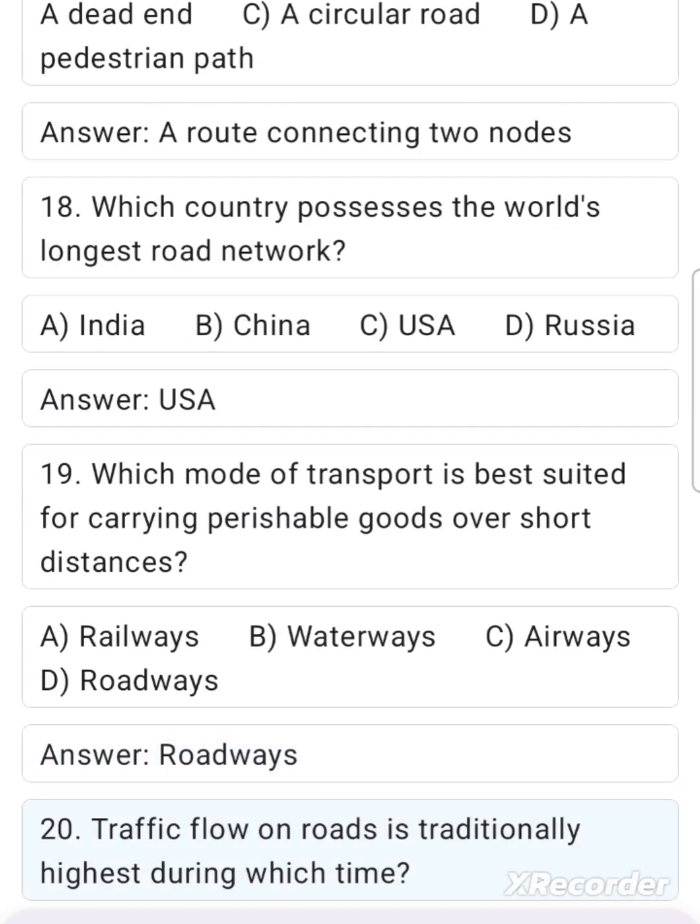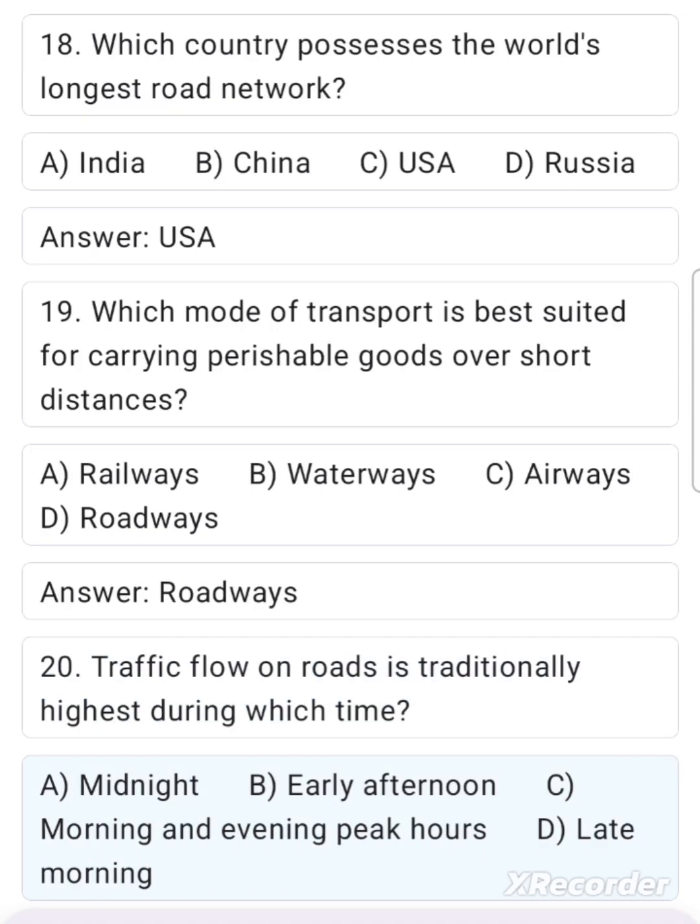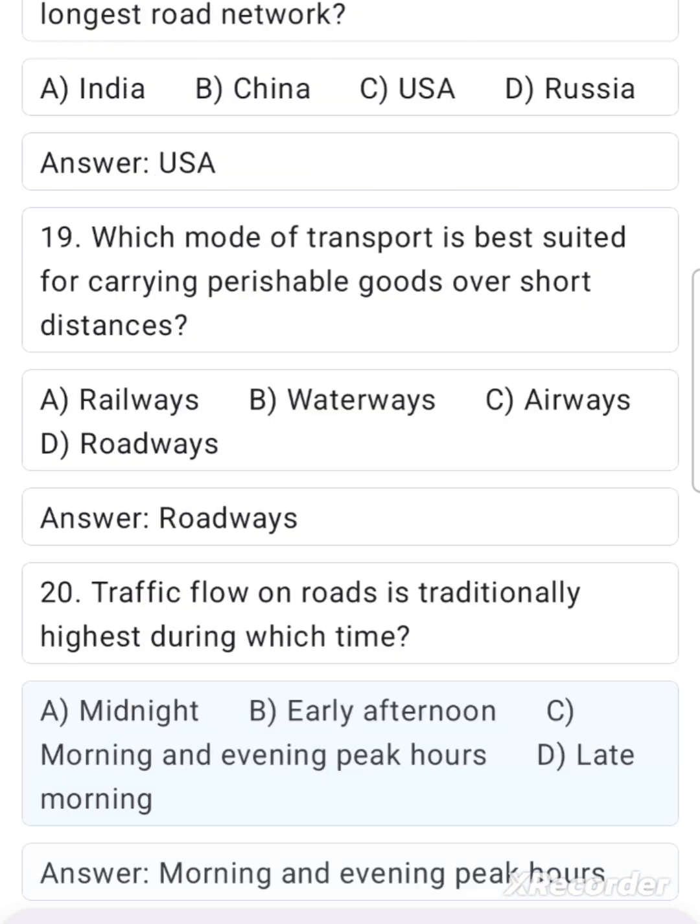20. Traffic flow on roads is traditionally highest during which time? A. Midnight. B. Early afternoon. C. Morning and evening peak hours. D. Late morning. Answer. Morning and evening peak hours.